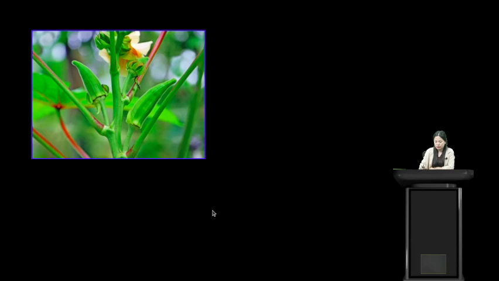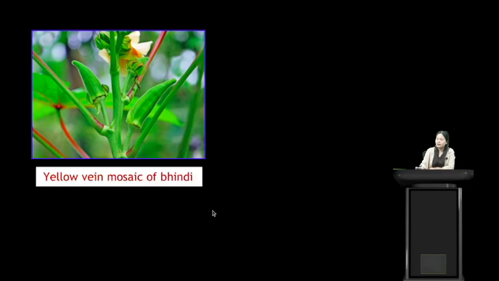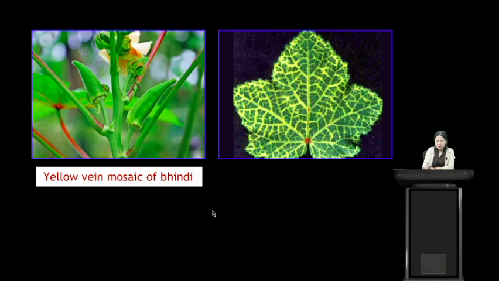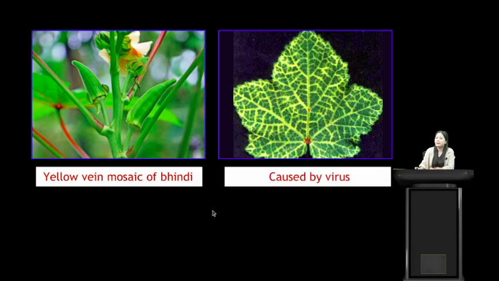Another example is mosaic, the yellow vein mosaic of bhindi. Let us see the picture. You will see such structures in bhindi. We call it lady's finger, correct? So you will see such structures in the leaves of bhindi. This is also caused by microbes. It is caused by virus.